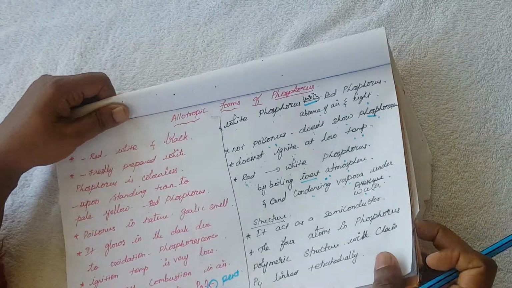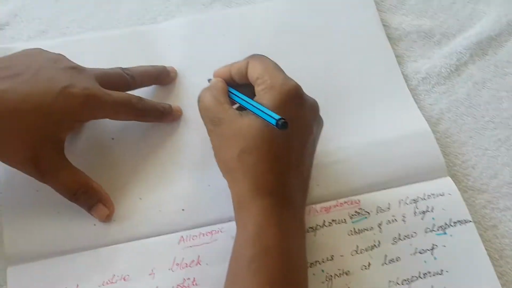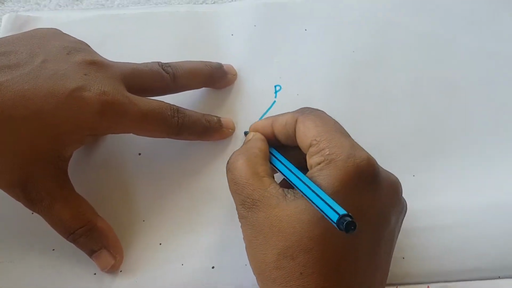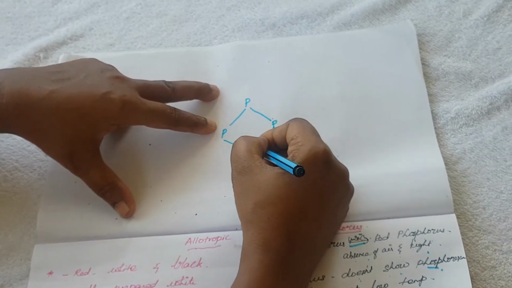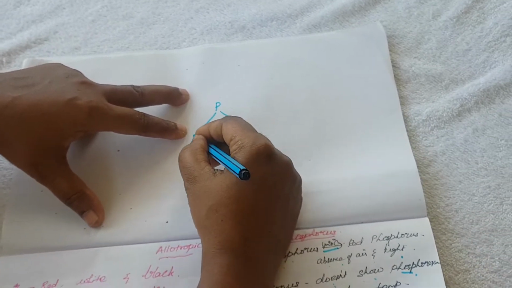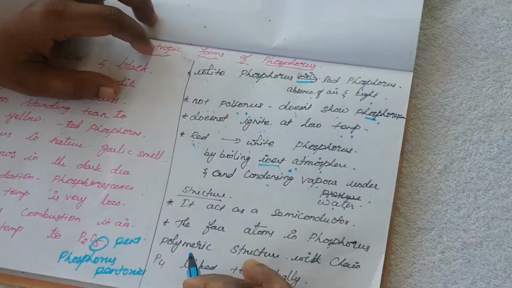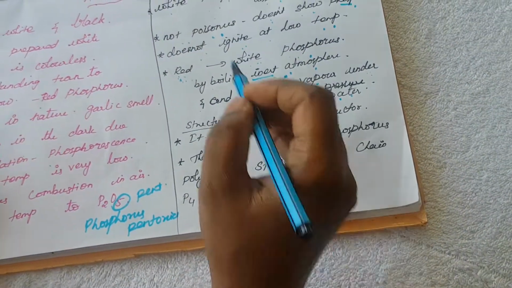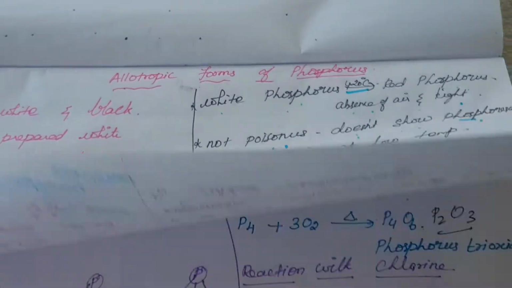What is the structure of phosphorus? Here is the structure of phosphorus. Here one phosphorus, another phosphorus, and here another phosphorus, arranged tetrahedrally. So that is the structure of phosphorus: a polymeric structure with chain P4 linked tetrahedrally. That is the tetrahedral arrangement.